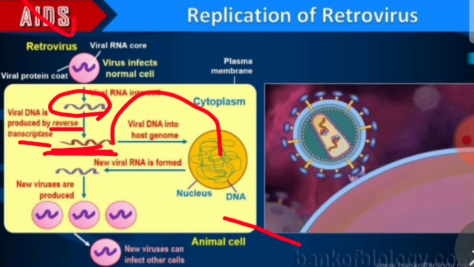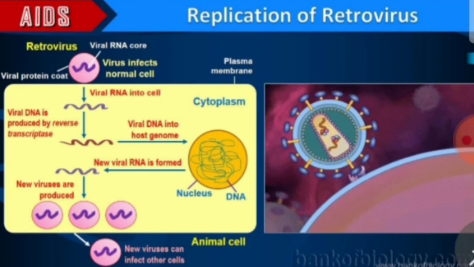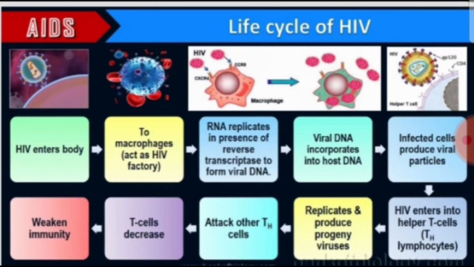That viral DNA incorporates into the human genome and controls it to produce viral RNA, and that viral RNA produces viral proteins. They assemble and are released as new viruses and infect the neighboring cells. In this way, the human cell acts as a factory to produce new HIV progeny. Basically, the infected cells, the factory of HIV, are the T lymphocytes, the T helper cells.